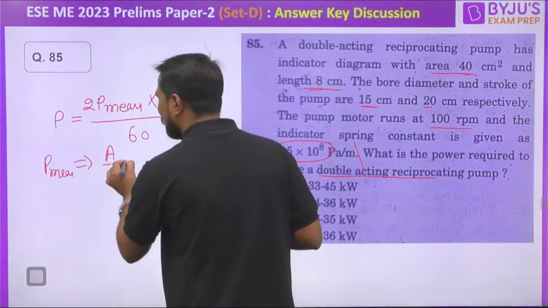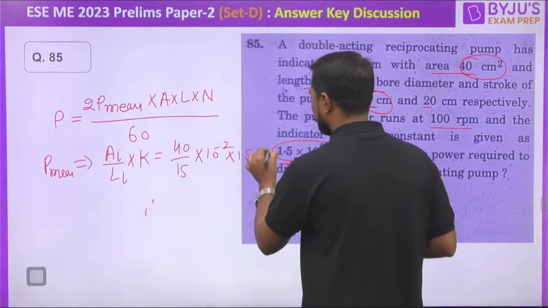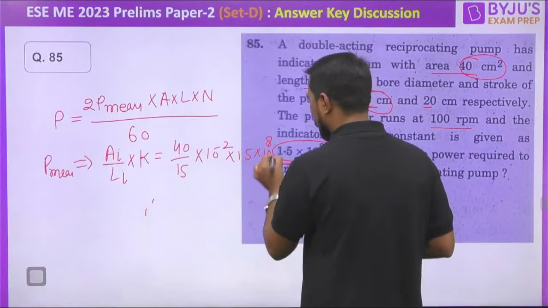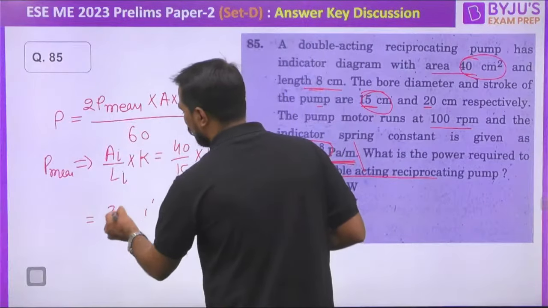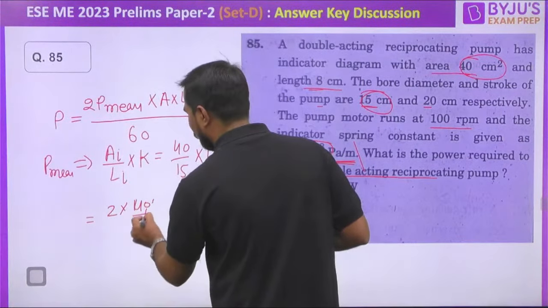What is the area of this? My dear, 40. And what is the length? My dear, 15. So can we write from here 40 divided by 15? And what is the spring constant? And 10 raised to minus 2, because it is given in centimeter and this is in meter, my dear. So this is 1.5 into 10 raised to 8 Pascal. Let me substitute this value here and let's see what exactly the answer we are getting. This is 2 mean effective pressure, 40 divided by 15 multiplied by 10 raised to minus 6 into 1.5 multiplied by, what is the area?